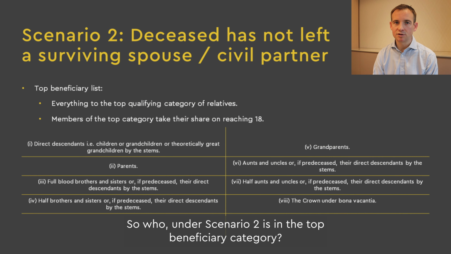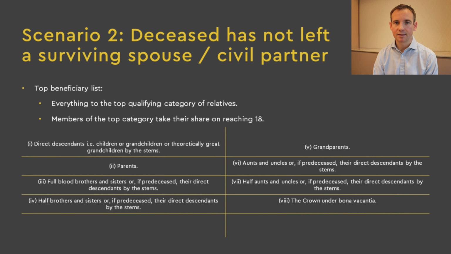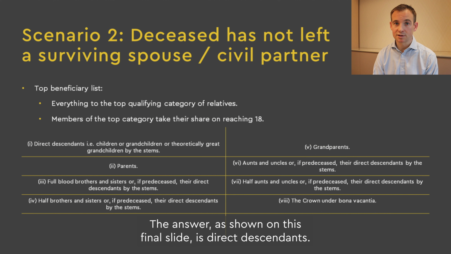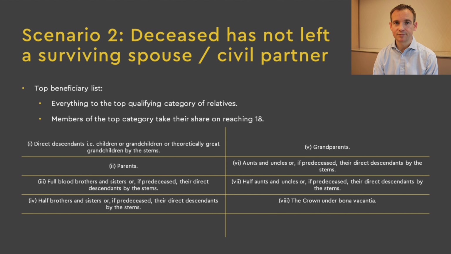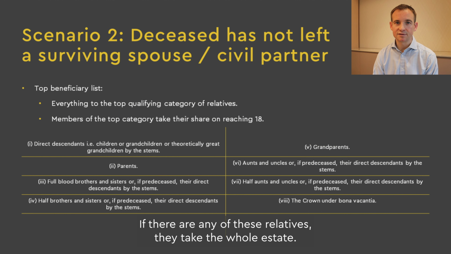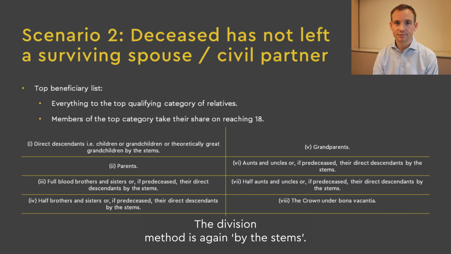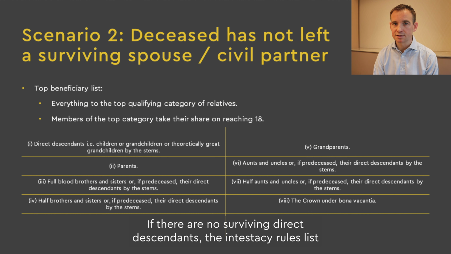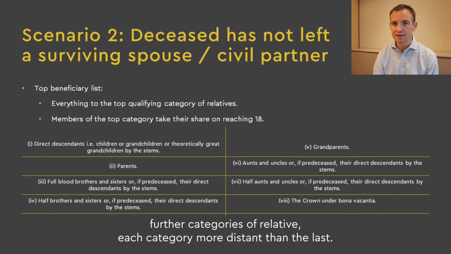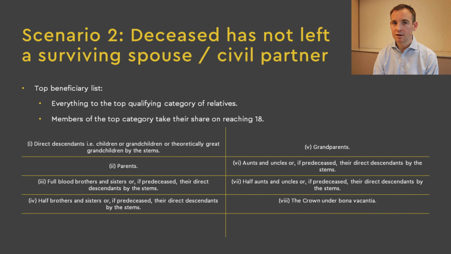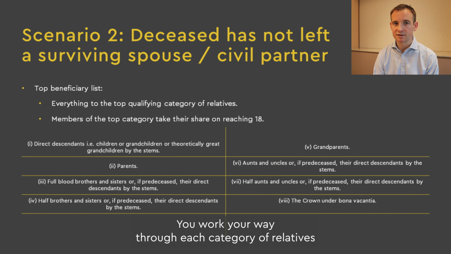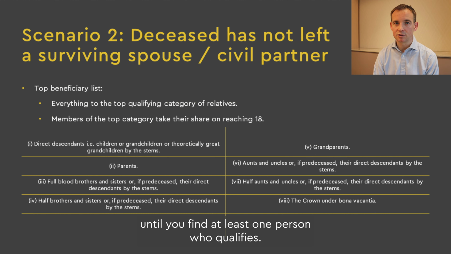So who, under Scenario 2, is in the top beneficiary category? The answer, as shown on this final slide, is direct descendants. If there are any of these relatives, they take the whole estate. The division method is again by the stems. If there are no surviving direct descendants, the intestacy rules list further categories of relative, each category more distant than the last. You work your way through each category of relatives until you find at least one person who qualifies.